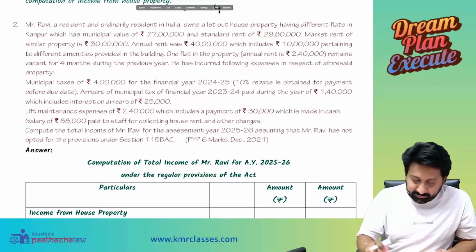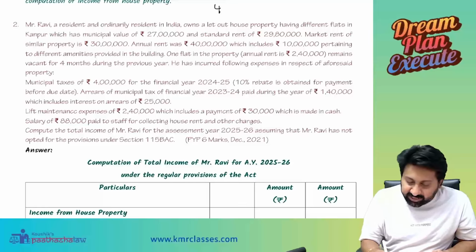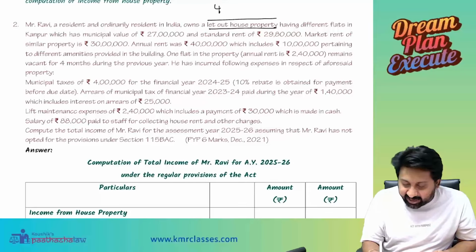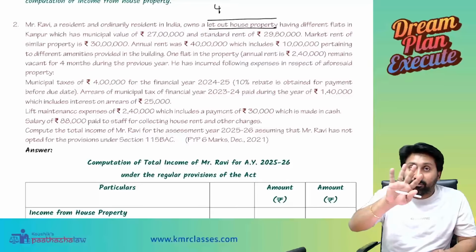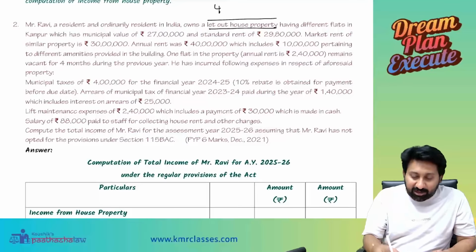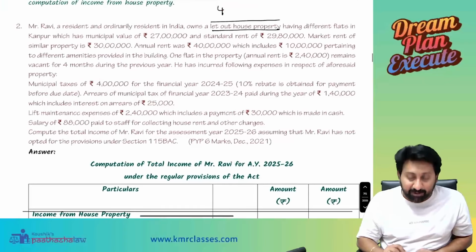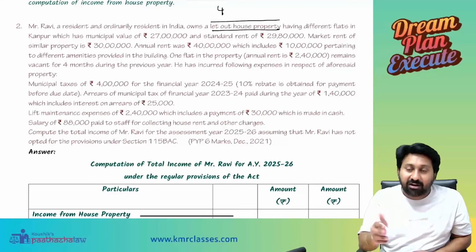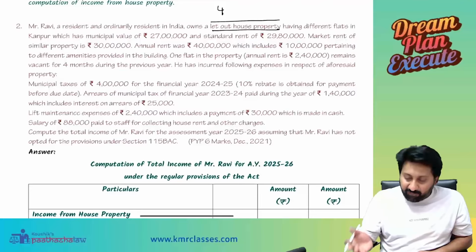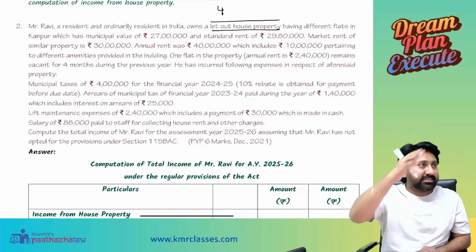So listen. The point is, there is only one owner of a let-out house property. This is the entire house property. Different flats are divided, but nothing was given clearly. We are not dividing the question into 4 parts, like 27 lakh divided by 4, 29 lakh 80,000 divided by 4, 30 lakhs divided by 4, 40 lakhs divided by 4. We are not dividing like that. What we have done is directly take the amounts and treat the total property as a whole.